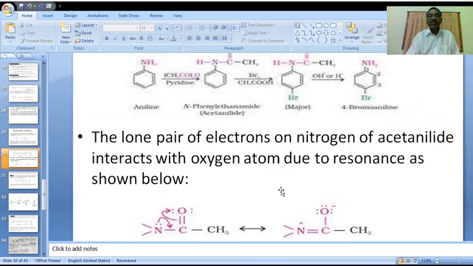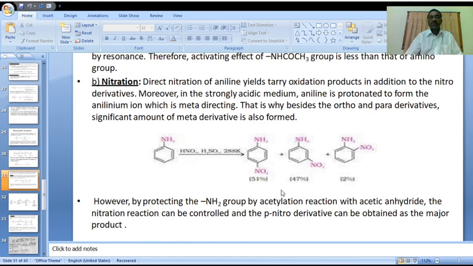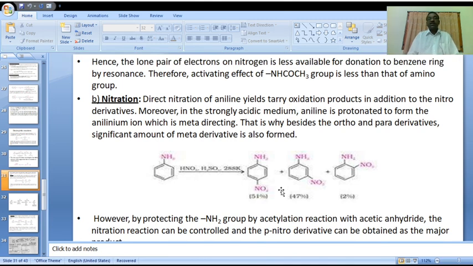When we use acetanilide, the two ortho places do not form high electron density places, because the pair of electrons interacts with the acetyl oxygen to form a resonance structure, and is less available for conjugation with the benzene ring.